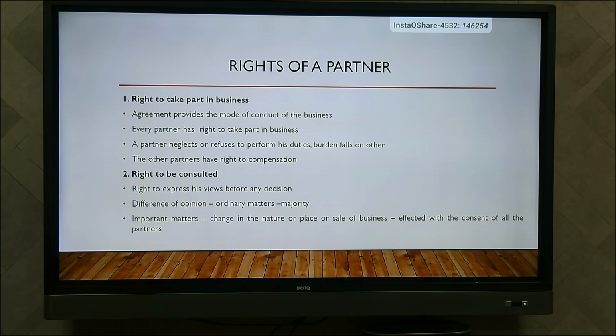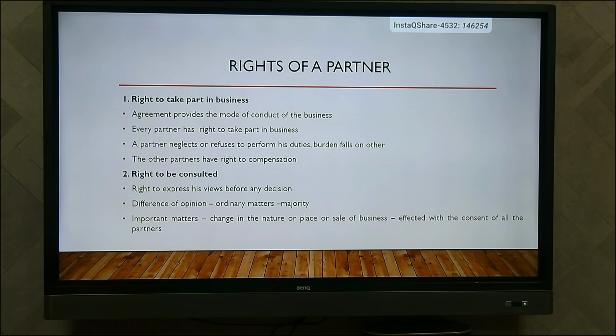Then second, the right to be consulted. If they want to take any decision, each and every partner has the right to express his views and opinion. In the case of ordinary matters, if there is a difference of opinion, then the majority will be considered. For example, if there are 5 partners and they have a difference of opinion, they will go for majority. If 3 of the partners have the same opinion, then that will be considered.